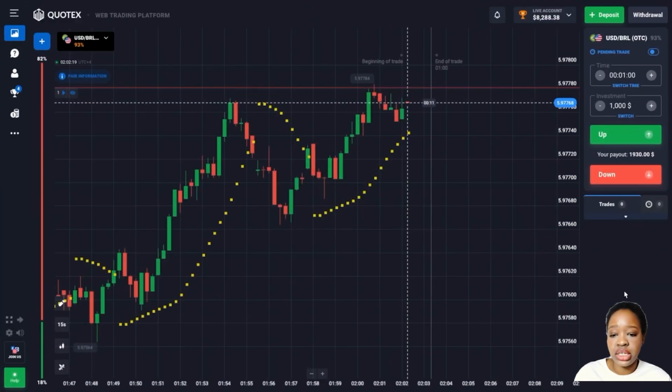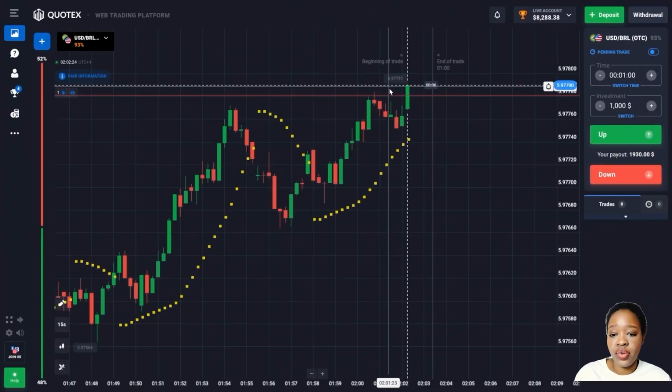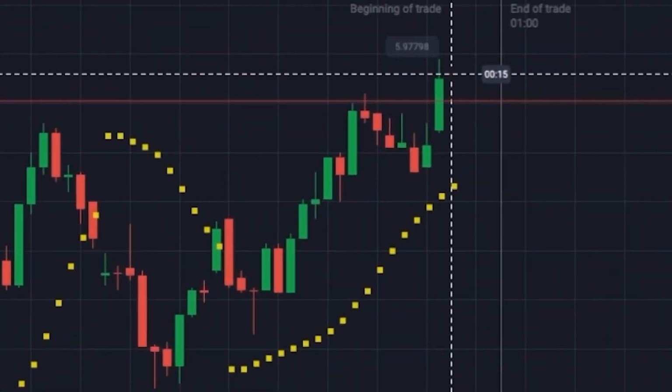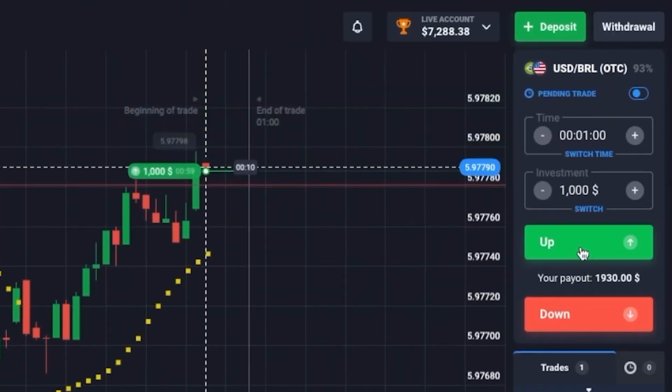So here, as you can see, the price continues to update to its maximum and we have a fairly confident growth momentum. So the indicator confirms this trend. Therefore, here I'm going to open a 1 minute trade upward and wait for the results.